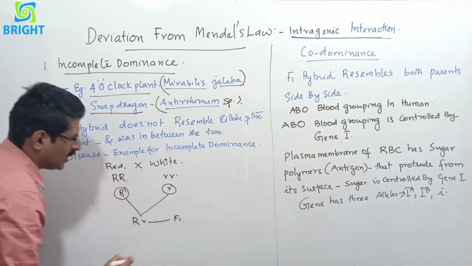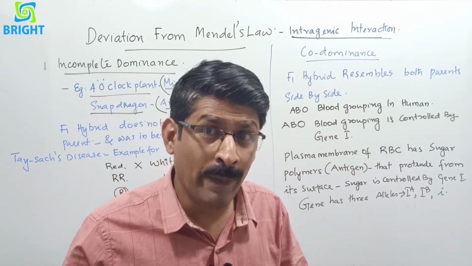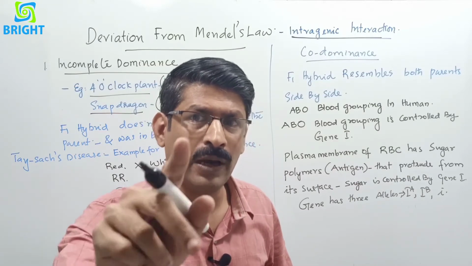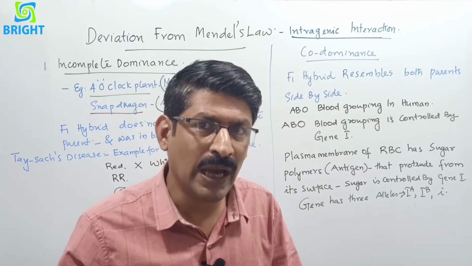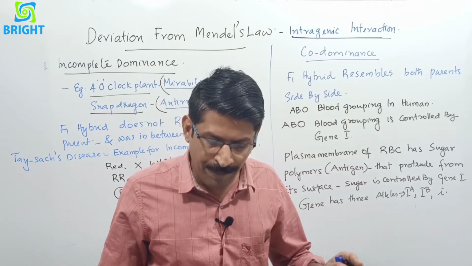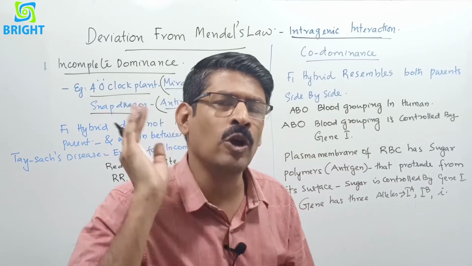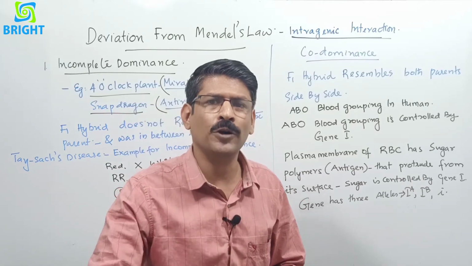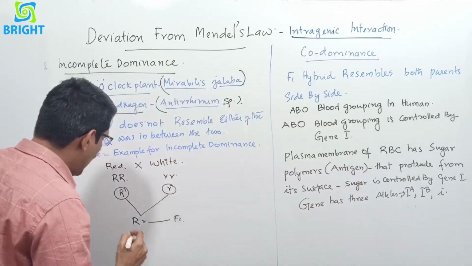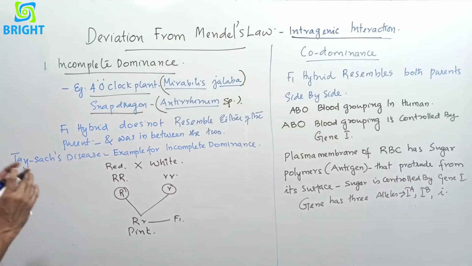This is the F1 generation. According to the Mendelian principle, that is the law of dominance, we are expecting red color. But here it is incomplete dominance, and the F1 phenotype does not resemble any of the parents. That is not red, not white. It is an intermediate character, and that is pink in color. So this is incomplete dominance.